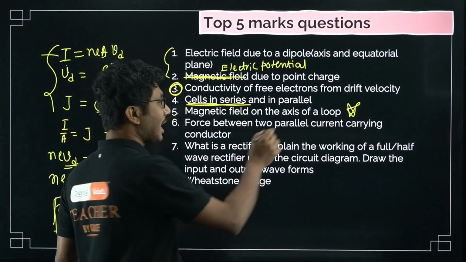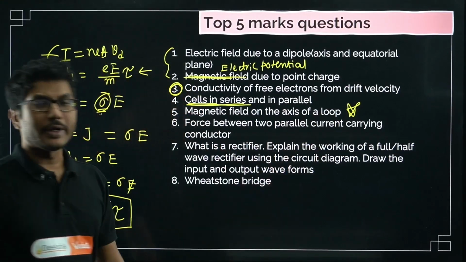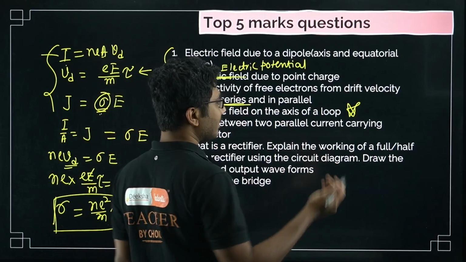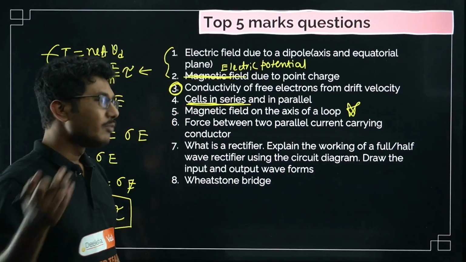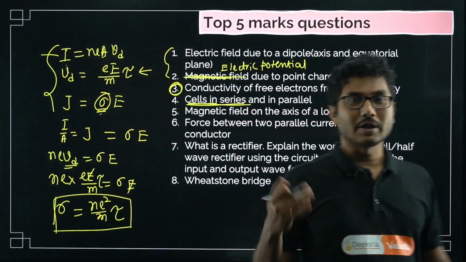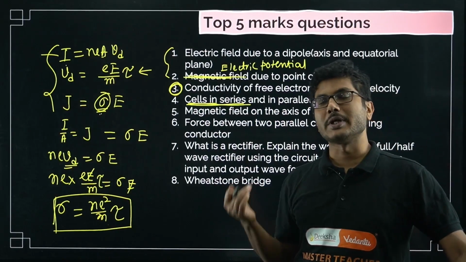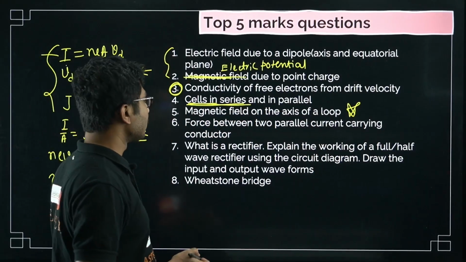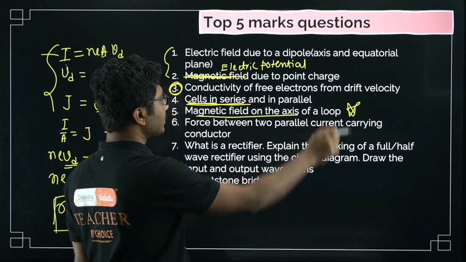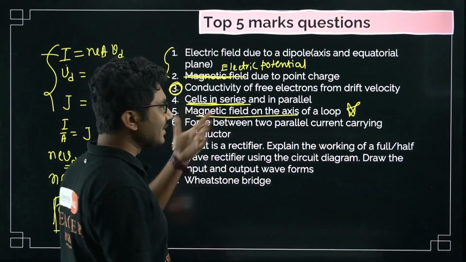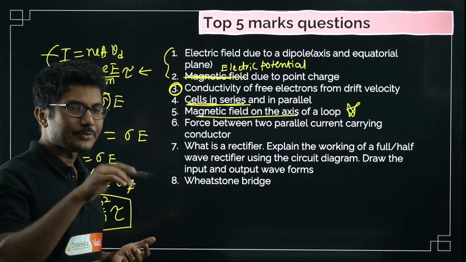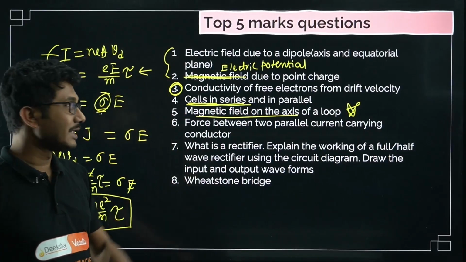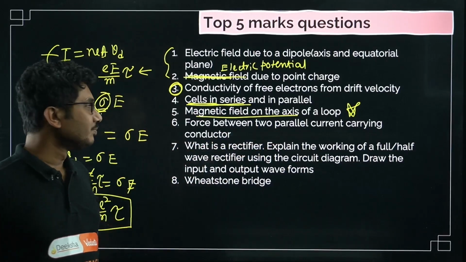Those who have not asked this question have asked force between two parallel current carrying conductors, force per unit length, or force between two parallel wires. Both are common. Force between the parallel wires, or force per unit length between two current carrying long wires. These are two questions, but this is the most commonly asked, so you have to practice it. The derivation is slightly tricky: you have to draw something, do the mathematics, and geometry is involved. That's why teachers prefer this over the other. This one is slightly easier.